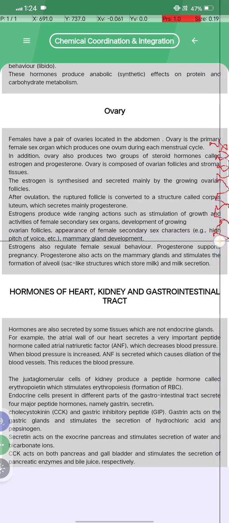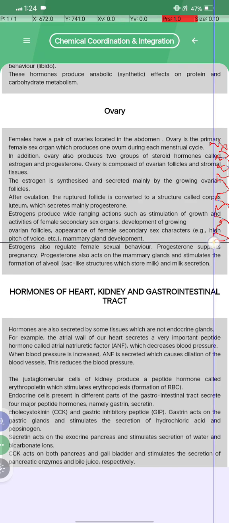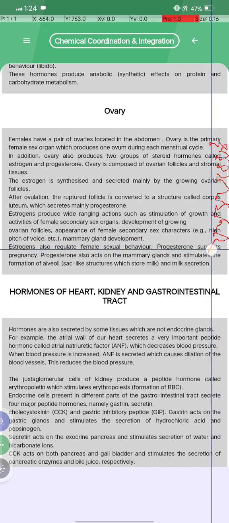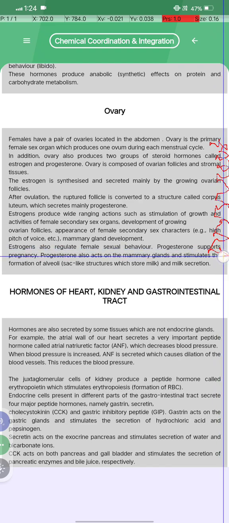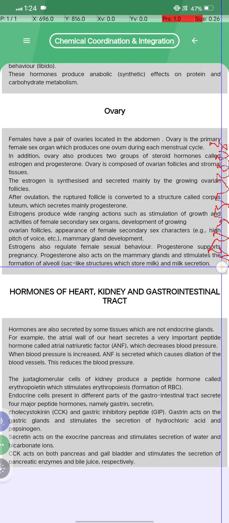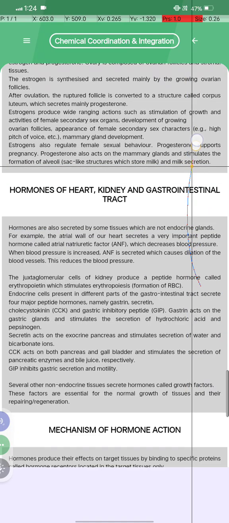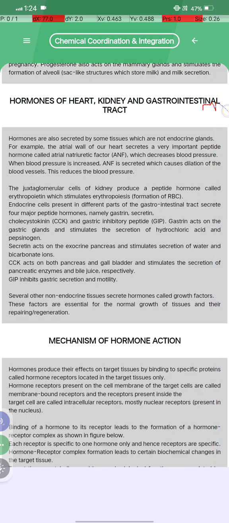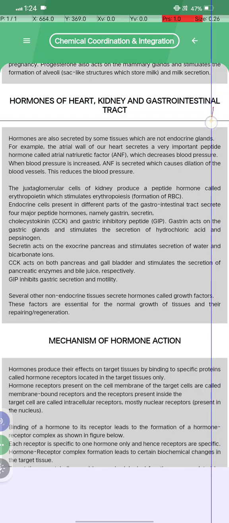Example: high pitch of voice and mammary gland development. Estrogen also regulates female sex behavior, and progesterone supports pregnancy. Progesterone also acts on the mammary gland and stimulates the formation of alveoli, sac-like structures which store milk, and milk secretion. Hormones of heart, kidney, and gastrointestinal tract.